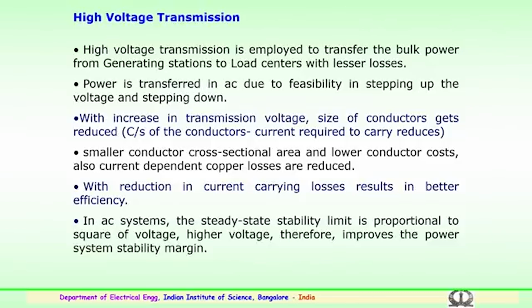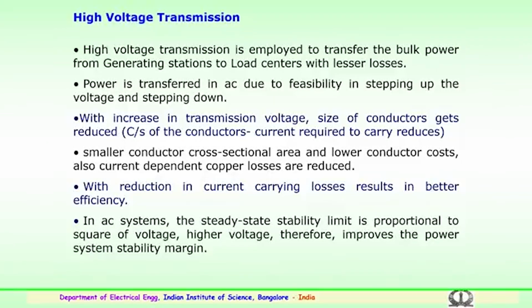With this, coming to the importance of high voltage transmission: it is being employed to transfer bulk power from the generating stations, which may be nuclear, thermal, hydroelectric, renewables, etc., to the load centers.